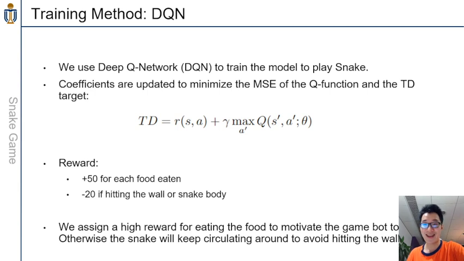We also need to assign a reward to each motion of the snake. So we assign plus 50 to encourage the snake to eat the food. We also assign negative 20 whenever the snake hits the walls or the snake body, to discourage it from moving towards the wall or the snake body. We assign a relatively higher reward to eating the food because we want to encourage the snake to eat food. But our result is robust if we reduce the reward for eating the food.